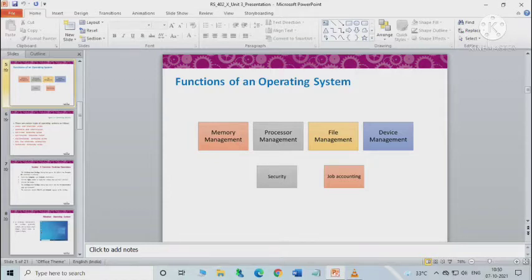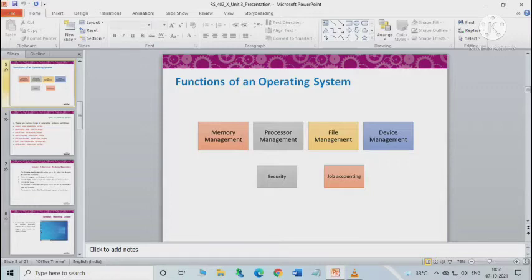Next, very important, is security. An operating system provides various techniques that ensure the integrity and confidentiality of the user's data by using usernames, passwords, and firewalls. Next is job accounting, or job scheduling.